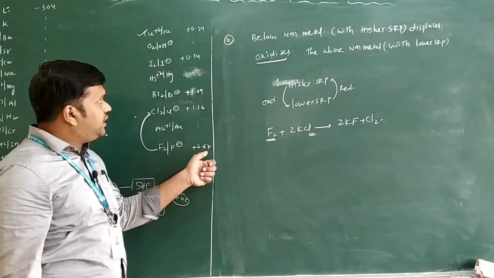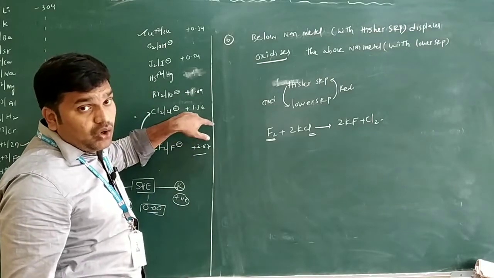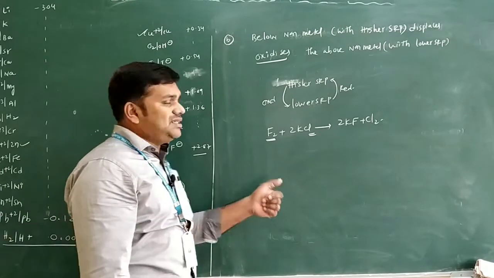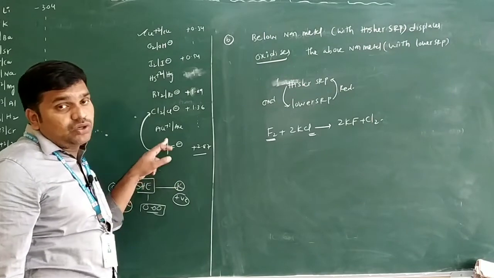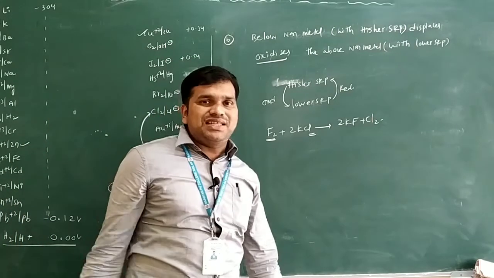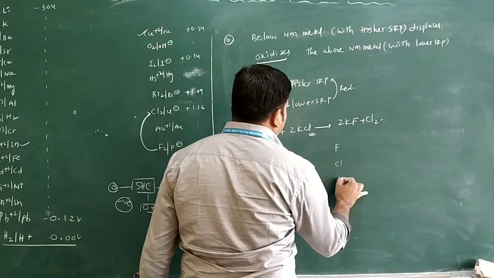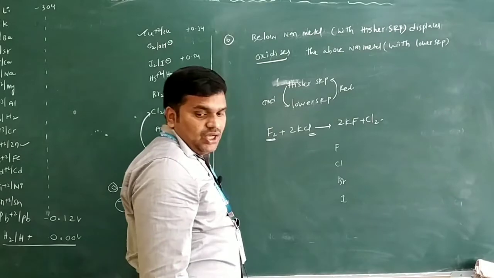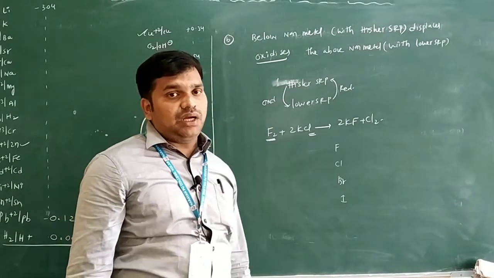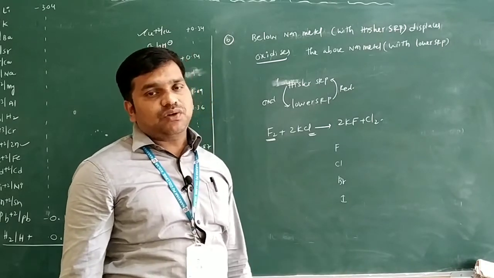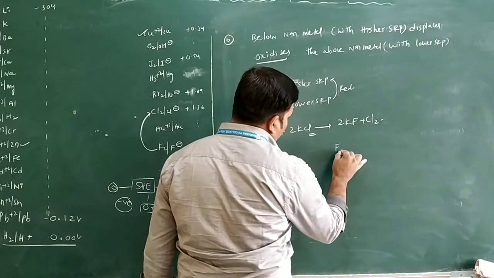Fluorine has the highest SRP, that is a positive value. It will displace the lower SRP values only. A reaction will take place only, because here fluorine is the below non-metal and chlorine is the above non-metal only. If you want to see the halogens, we have fluorine, chlorine, bromine, iodine only. If we take these non-metals, fluorine is the element which displaces the remaining elements from the solution. Fluorine displaces the chlorine, fluorine displaces the bromine, fluorine displaces the iodine also.